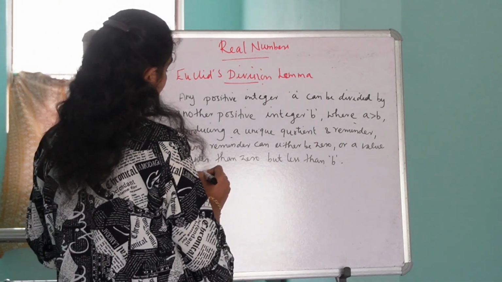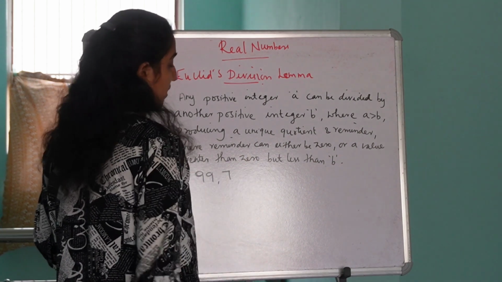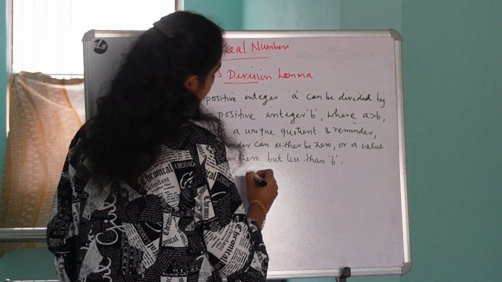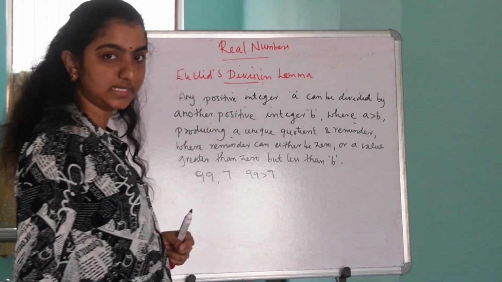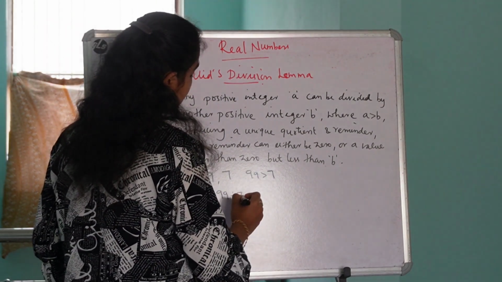Let's take two numbers, 99 and 7. Here we know 99 is greater than 7, and we are going to divide 99 by 7.